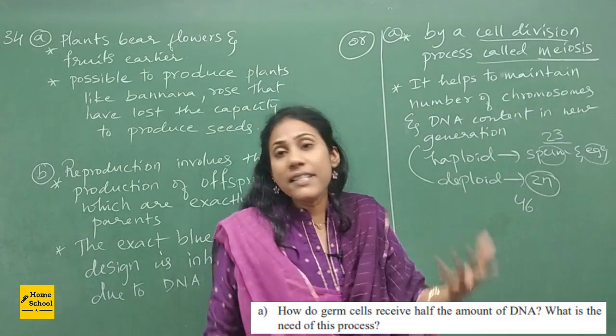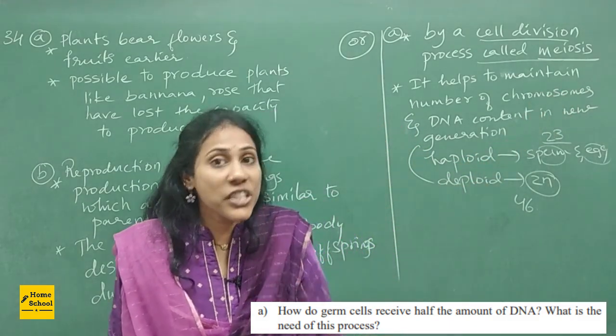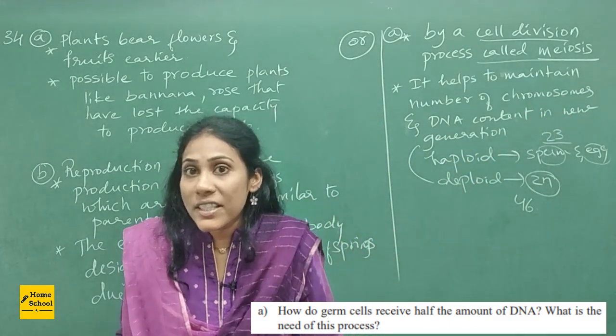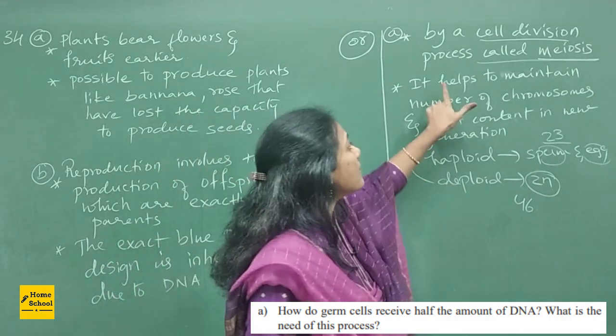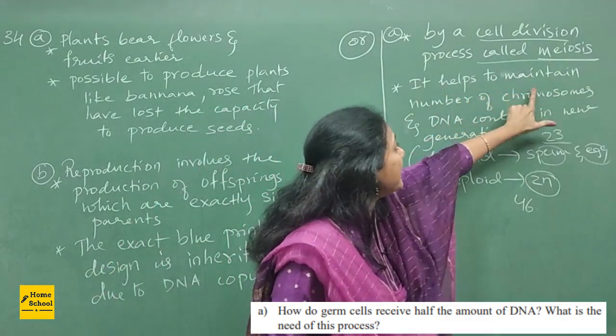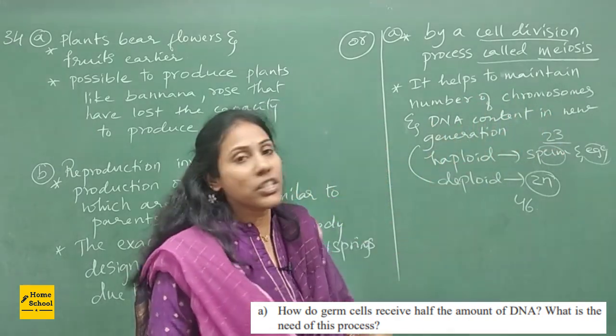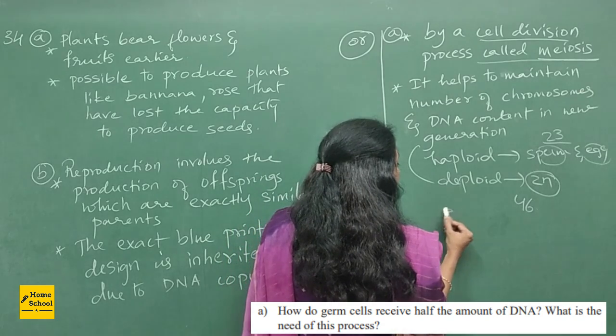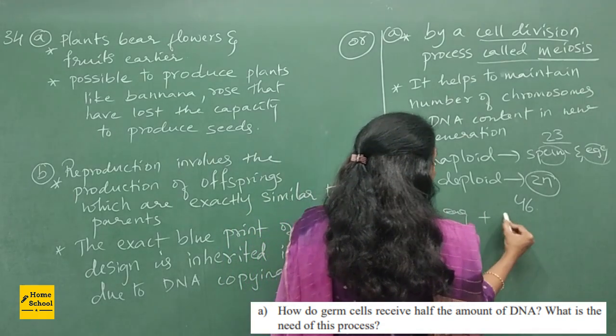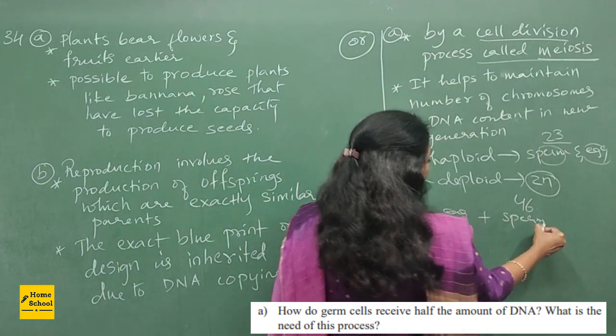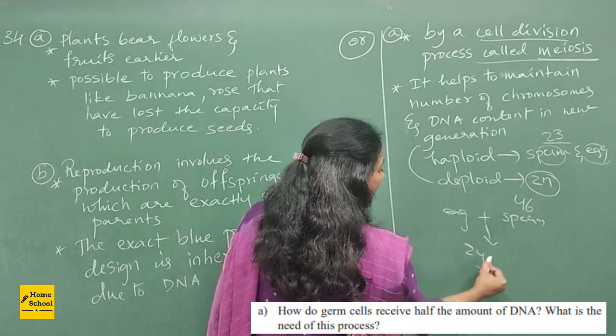Okay, so why is this half the amount of gene very much essential in the germ cells? It is to help maintain the number of chromosomes and DNA content in the future generation. Because when egg combines with a sperm, you will get a new individual, that is zygote, right?